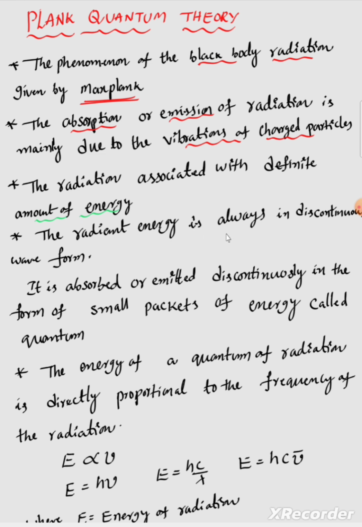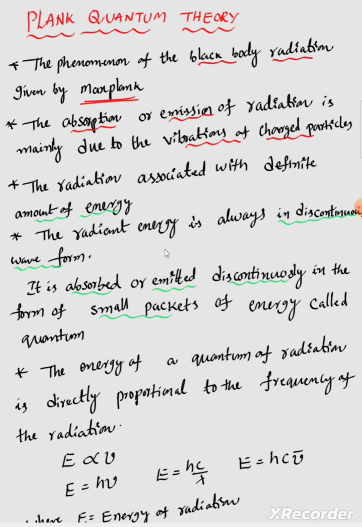The radiant energy is always in discontinuous form. It is absorbed or emitted discontinuously in the form of small packets. How is it known?